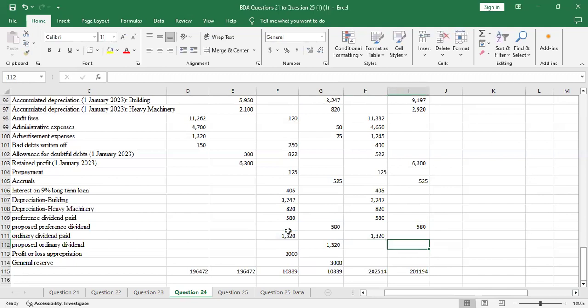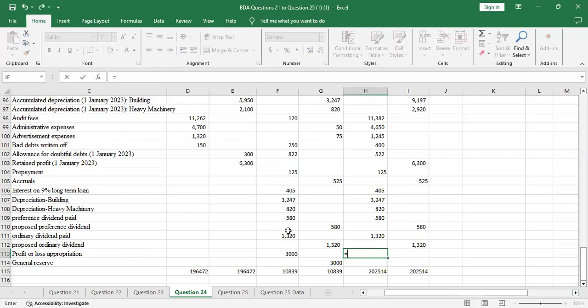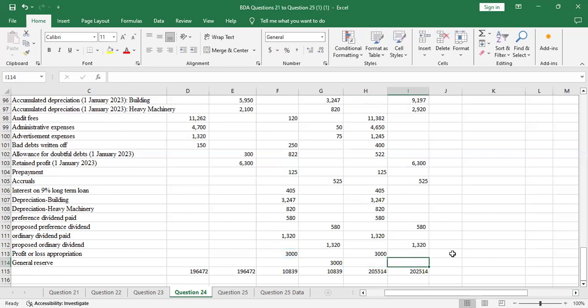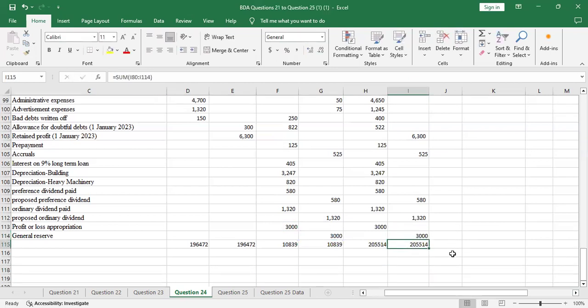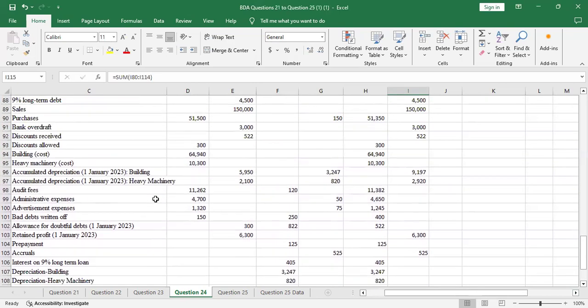There are no more adjustments. We'll have this 1320. Then we'll have 3000. Then we'll have this also on the credit side. So it's balancing at 205,514, 205,514. So we have balanced it correctly.